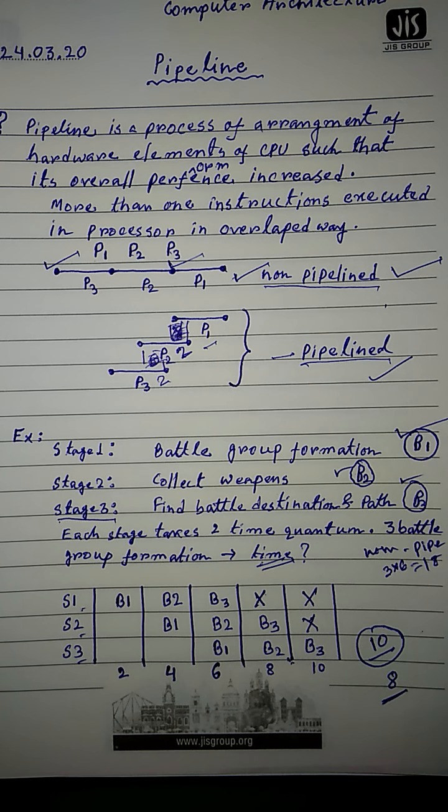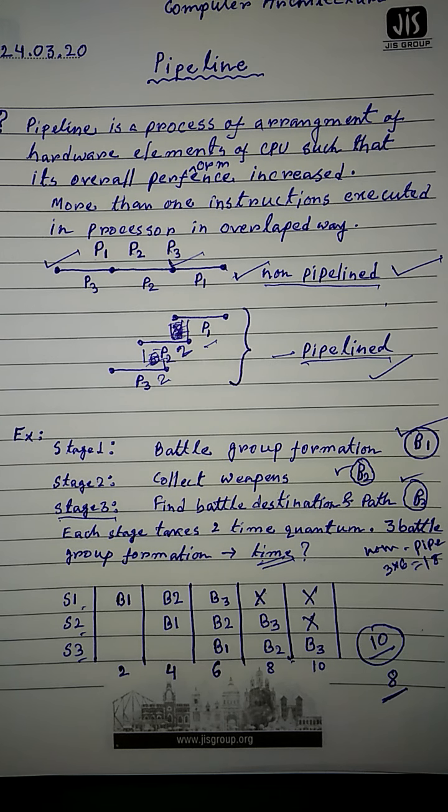Before starting it, stage 1, stage 2 and stage 3 you need to complete. This is a basic requirement. What about stage 3? Find the battle destination and path. Stage 1 will be executed in a processor, and some instructions will be there to form the battle group. In stage 2, some resources will be allocated, and all the instructions are related to collecting the weapons.